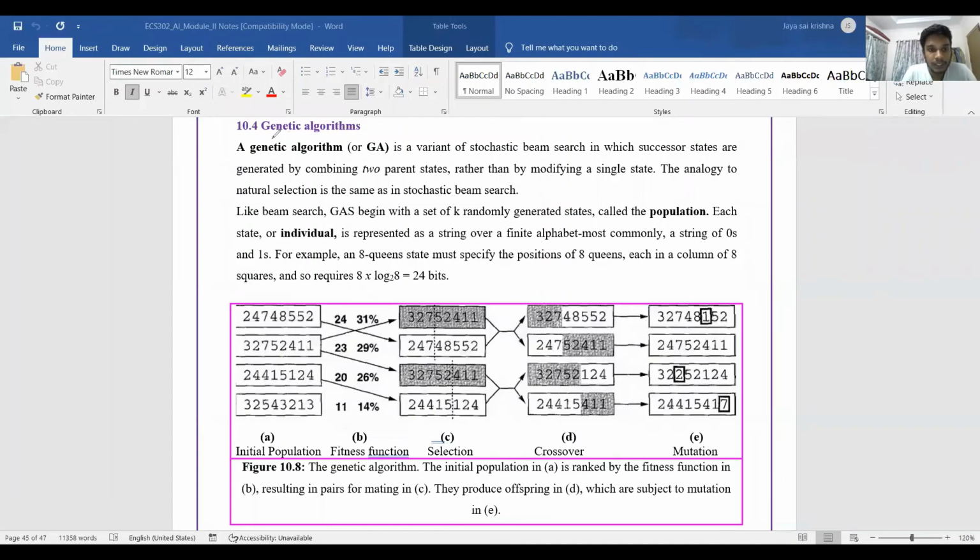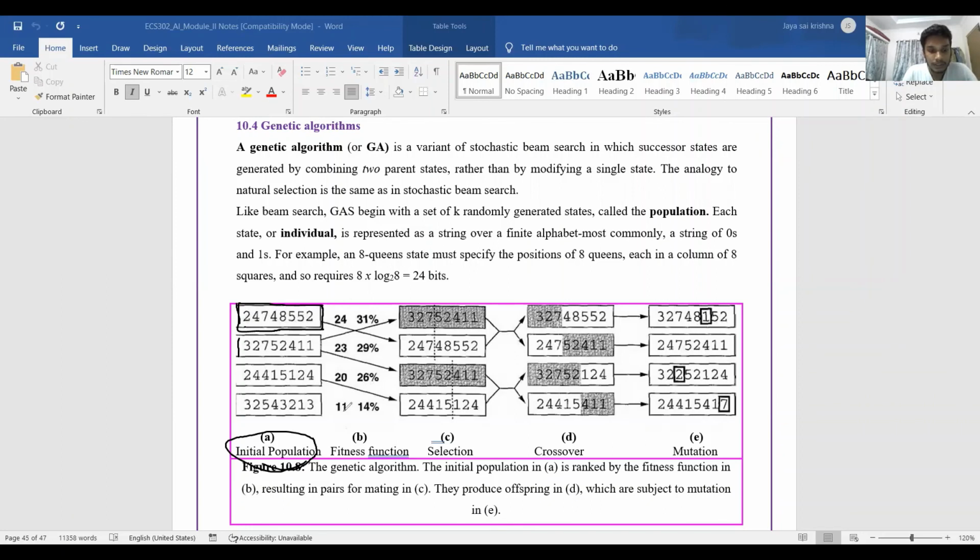Now my next topic is genetic algorithms. It is a variant of stochastic beam search. To explain genetic algorithms, I take the example of the 8 queens problem. As we can see, I took four models of 8-bit strings, where each is a single model of a chessboard, and each bit represents the queen's position in the first column, second column, and third column respectively. That is the initial population I consider.